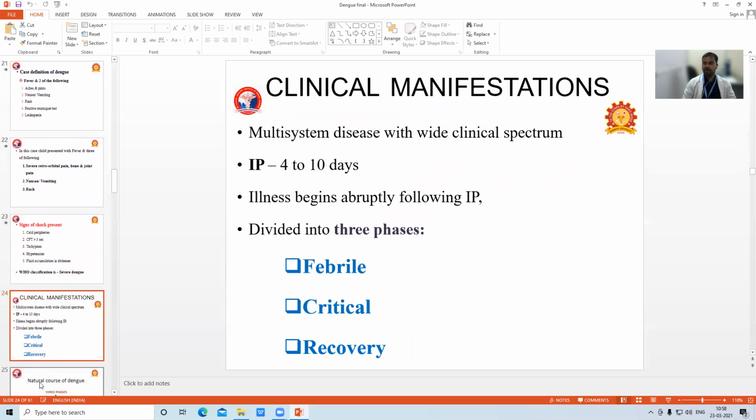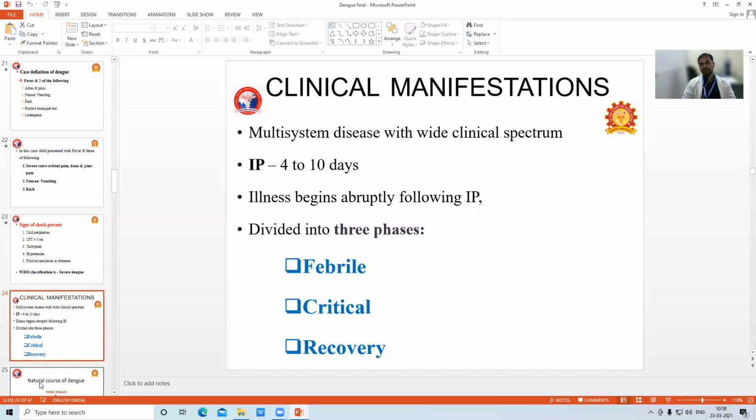Next, we are moving into the clinical manifestations of dengue fever. Dengue fever is a multi-system disease with a wide clinical spectrum. The incubation period is usually 4 to 10 days. Illness begins abruptly following the incubation period. Based on the clinical manifestations, it is divided into 3 phases, just like our WHO classification is 3. The phases are the febrile phase, critical phase, and recovery phase.